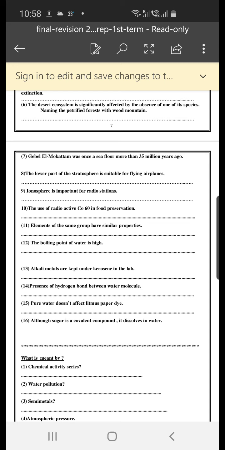The lower part of the stratosphere is suitable for flying airplanes. We said before, it is a calm layer, it has no disturbances, no clouds, and the air moves horizontally.